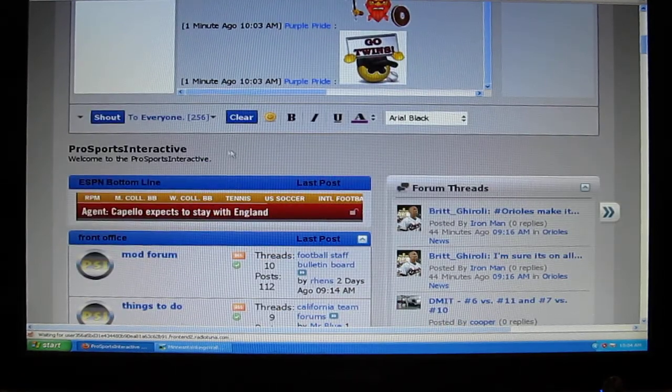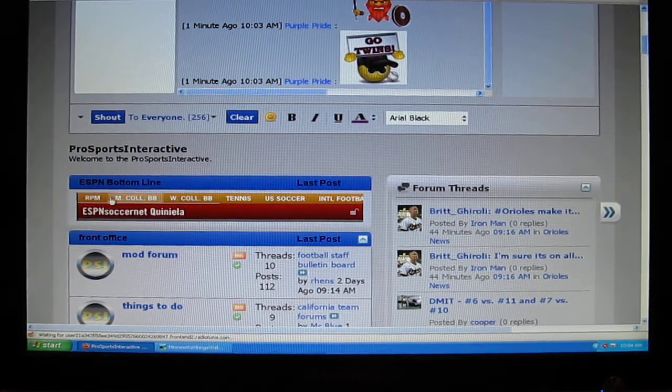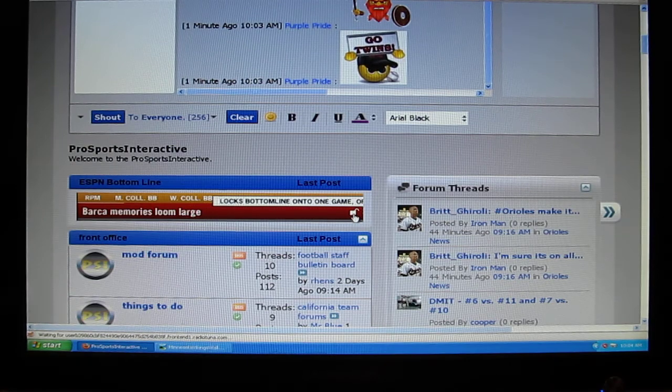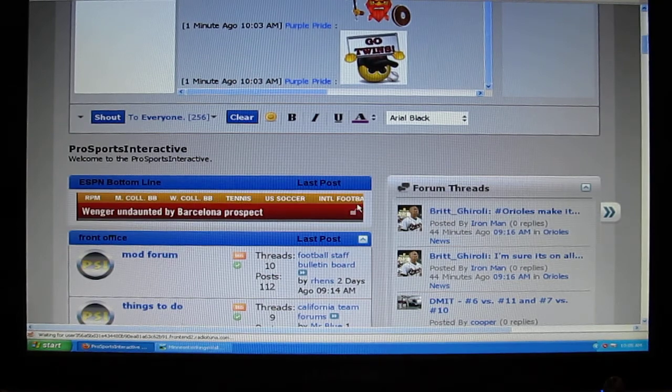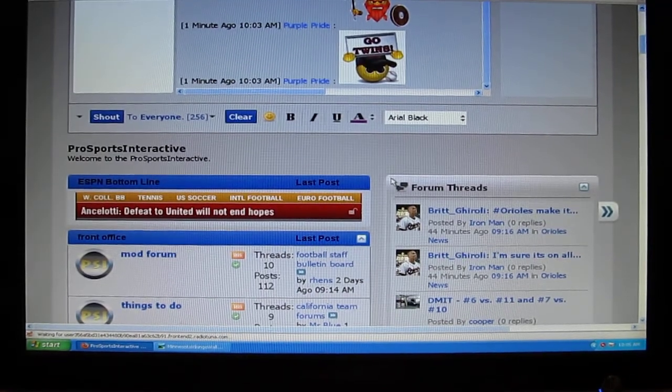Underneath that is this box called the ESPN bottom line. This tells us what's going on in sports at that exact moment. As you can see right now, it has different things on there, such as college basketball, women's college basketball, tennis, and soccer. You can customize that to have whatever sports and whatever scores you want. You can also hit this thing that looks like a lock, and it'll lock it on that sport or score so that you can keep track of it. It's really nice during football, baseball and basketball when they're all going at the same time. You can see what's going on.